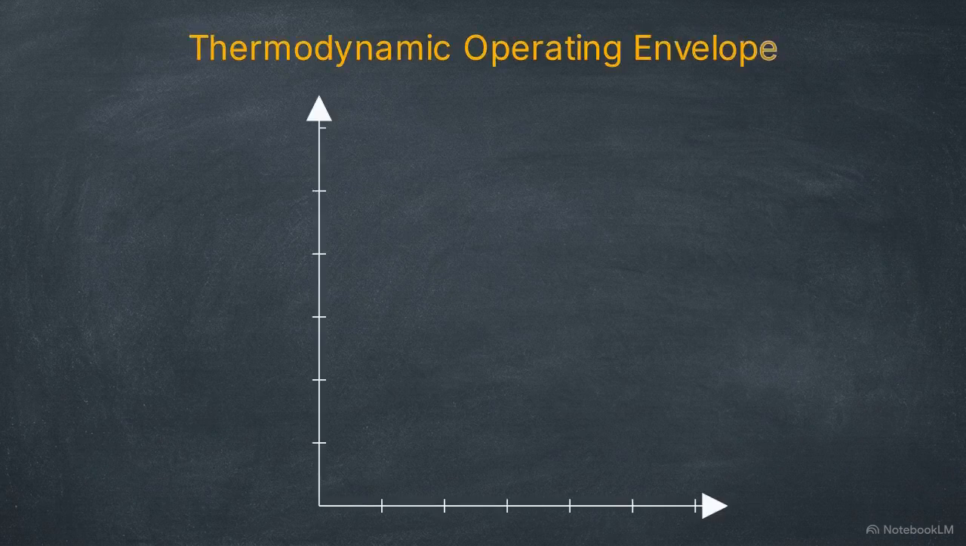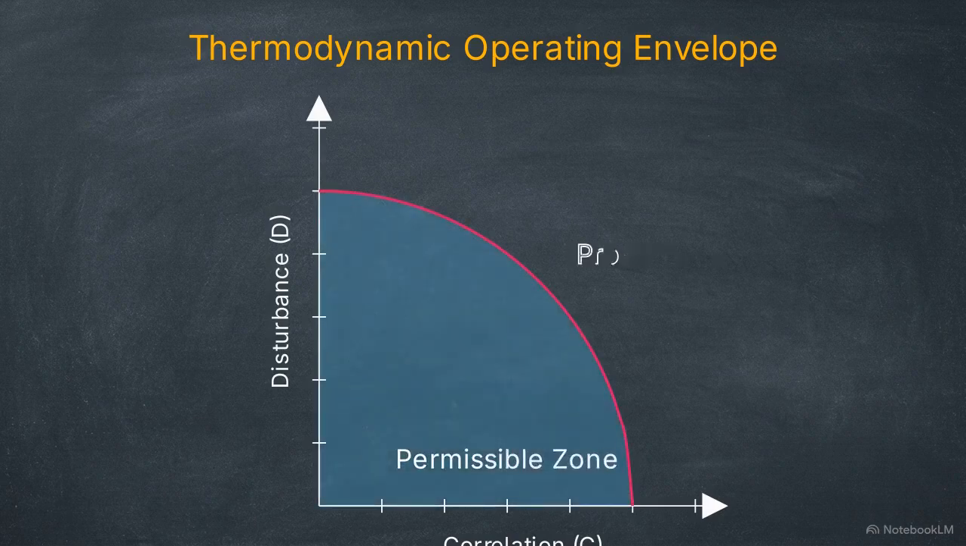This graph plots the thermodynamic operating envelope. Correlation lies on the x-axis, disturbance is on the y-axis, and the curved boundary line separates the permissible zone of operation from the prohibited zone. When an AI attempts to achieve perfect accuracy while processing a highly complex or conflicting user prompt, the energy it requires pushes the internal load directly into the prohibited zone.